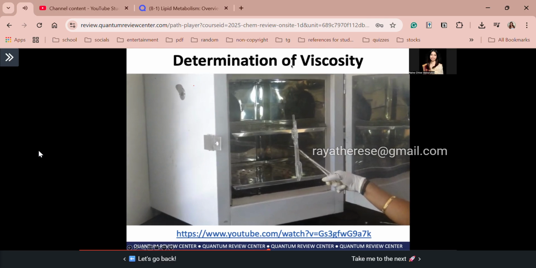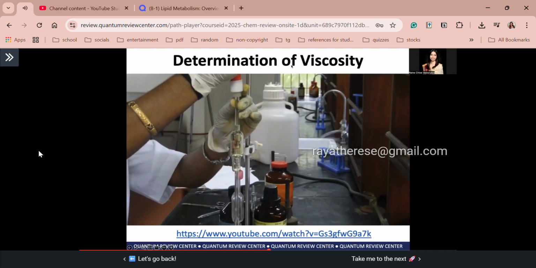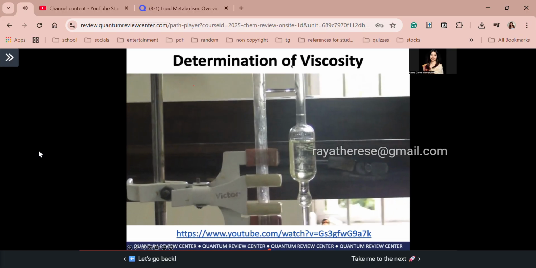Now remove the water from the viscometer and dry it. Introduce in bulb B the same volume of liquid and measure the time of flow of the liquid as before. Take at least 3 or 4 readings and then take the mean value.